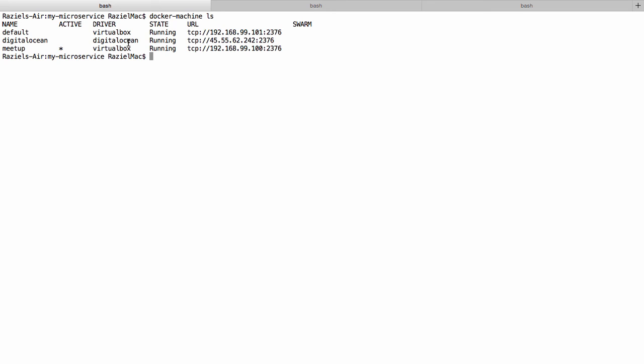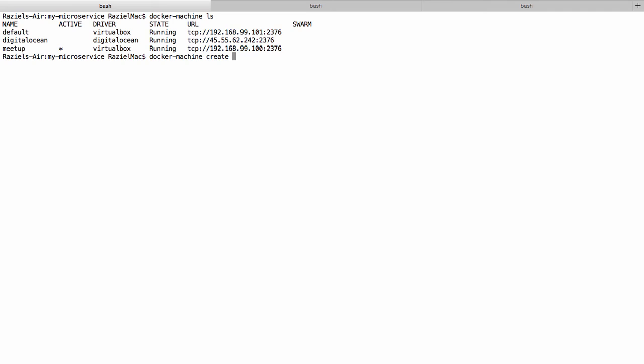First of all, Docker Machine made it very simple to connect to remote hosts on the various cloud providers, whether it's DigitalOcean, AWS, Google Cloud, and so on. If you want to add a host to your machine, you basically use the docker-machine create command. And then there are a few flags that you will be using.